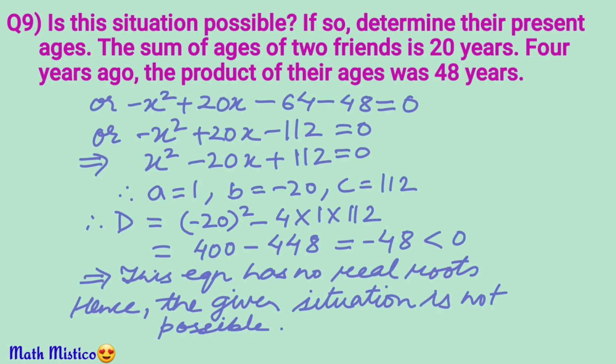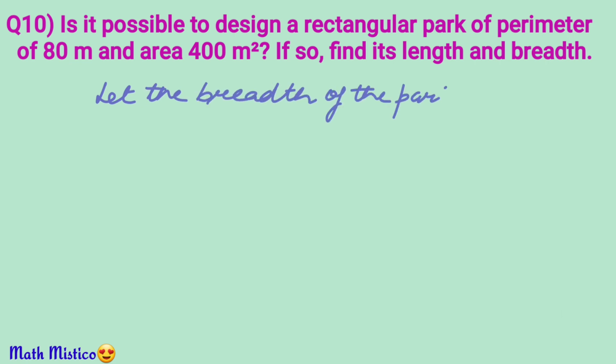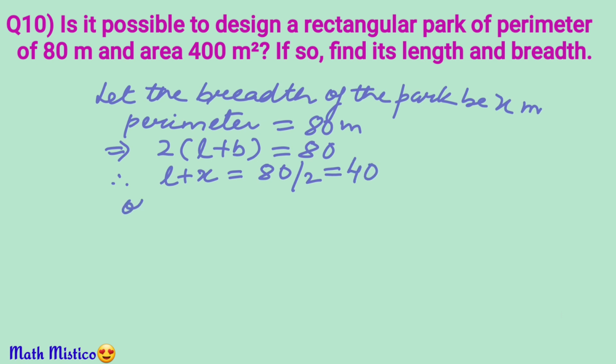Now let's check out the next situation. We are not given length or breadth of this park, but perimeter and area depend on length and breadth. So let us take the breadth as x. Perimeter is 2 into L plus B. So we have 2 into L plus B is equal to 80. Or L plus x is equal to 80 upon 2, that is 40. Therefore, L is equal to 40 minus x.